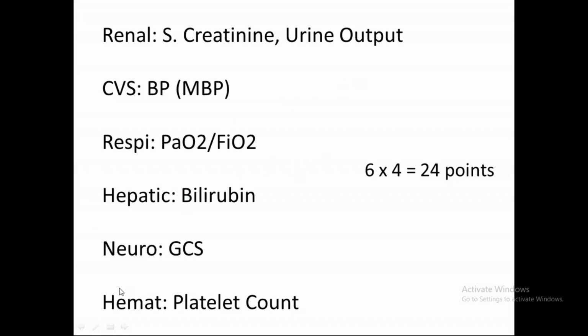In hepatic we have bilirubin. In neuro we have GCS. GCS is Glasgow Coma Scale. The Glasgow Coma Scale is basically to measure the level of consciousness in a patient, right? And it has a maximum value of 15 and a minimum of 3. And in hematology we have platelet count. So we have 6 systems and 0, 1 to 4 points. So the SOFA score is nothing but a 24-point table, right?